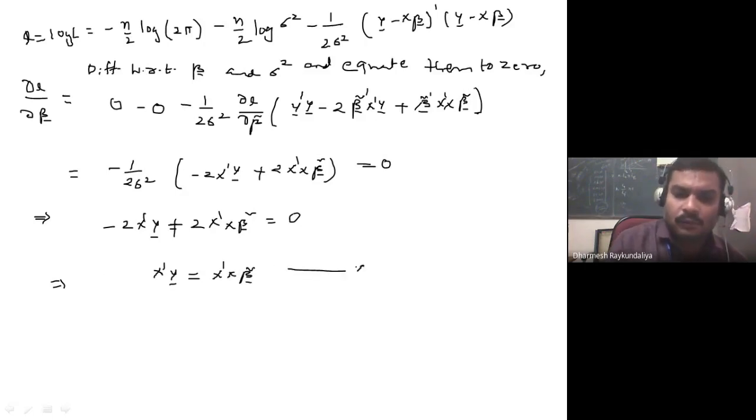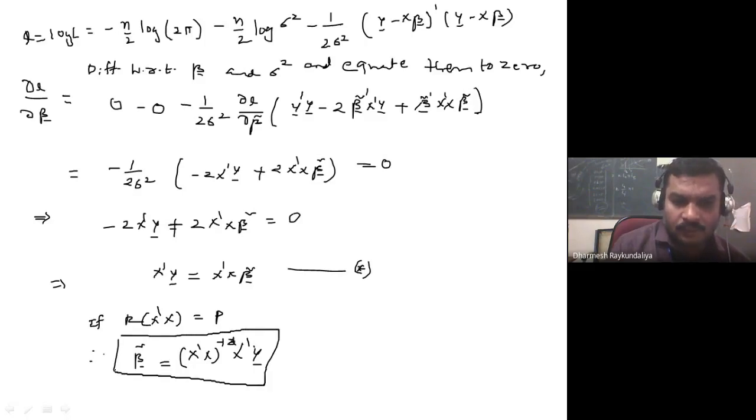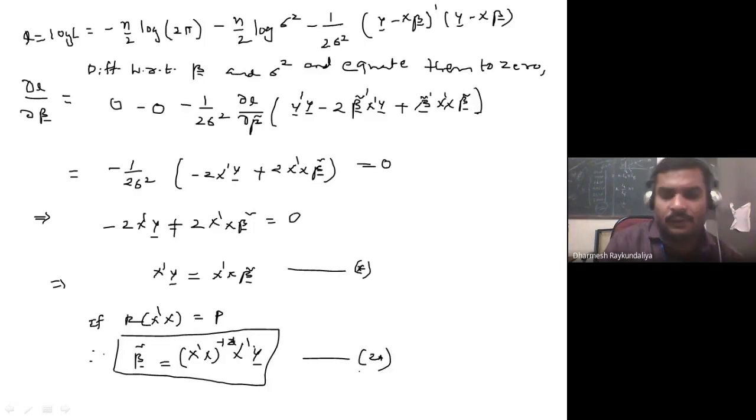So this is your normal equation which you have obtained, and if rank of X dash X is equal to p, then beta curl is nothing but X transpose X inverse X transpose Y. So you will see that the OLS estimate and the ML estimates are unique.